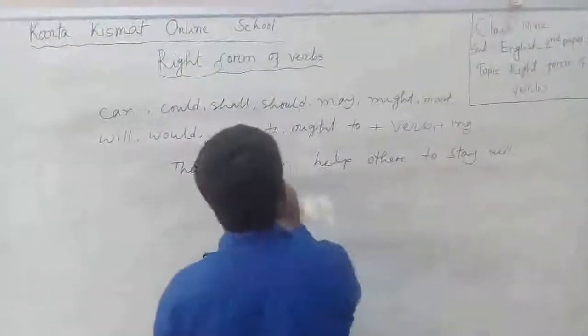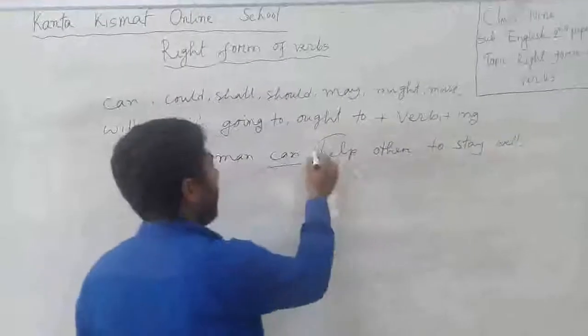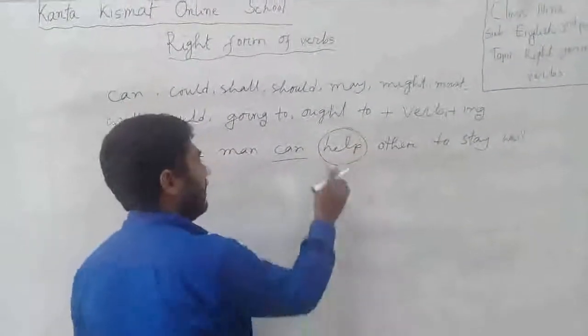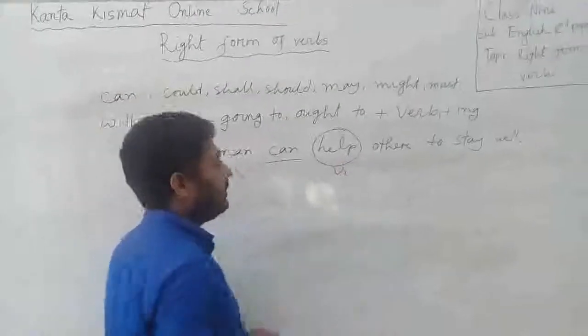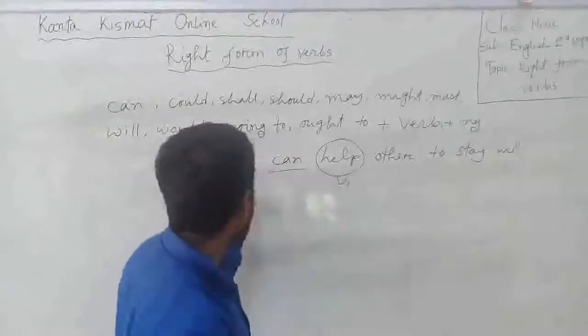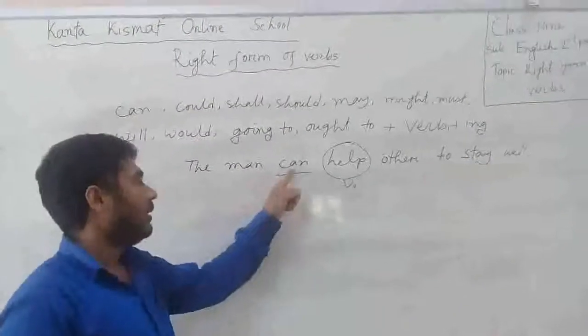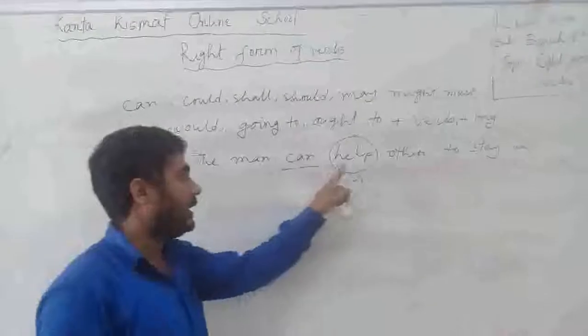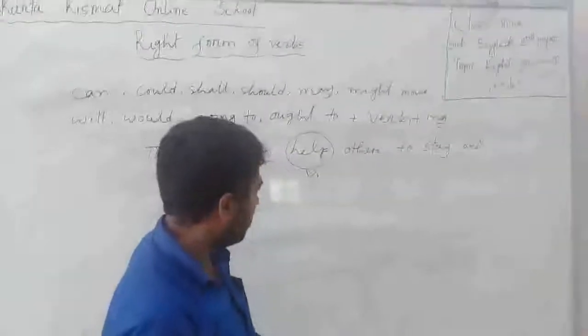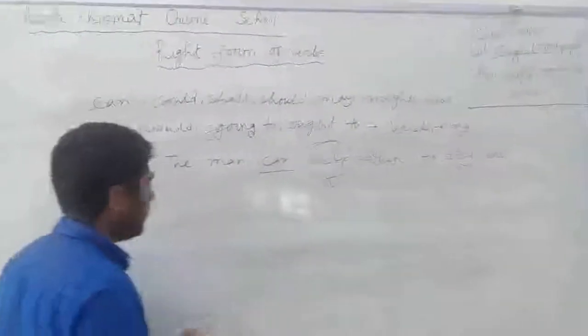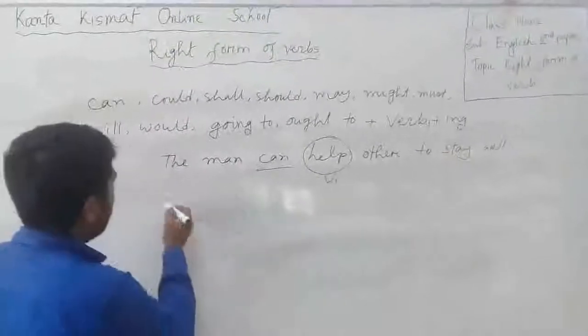Here I have used can, but notice the verb help. Here help is in the form of V1, and the subject is the man. After the auxiliary verb can, I have used the V1 form. Okay, now I will tell you another example.